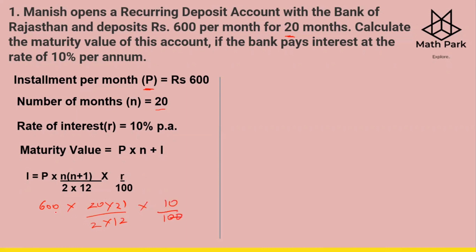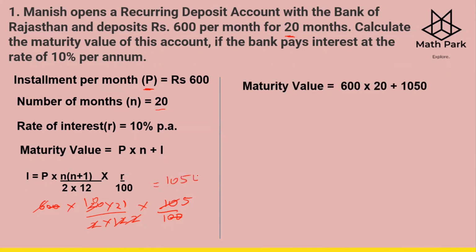Simplify this. Simplifying, 21 times 5 is 105 and 105 times 10 is 1050. So 1050 is your interest.